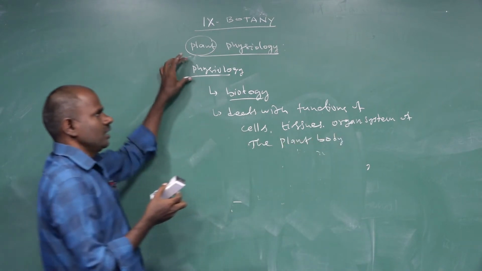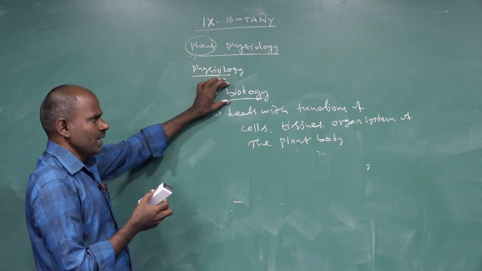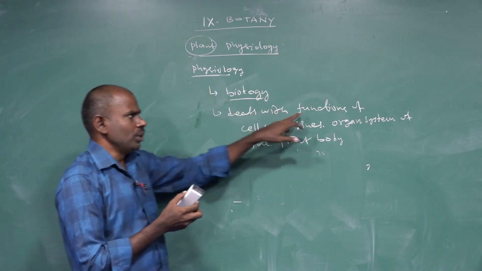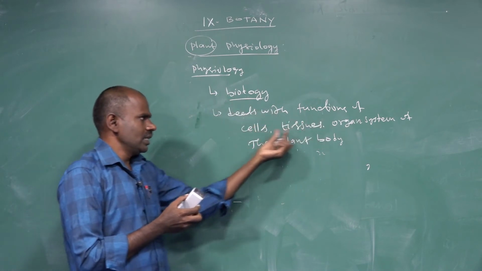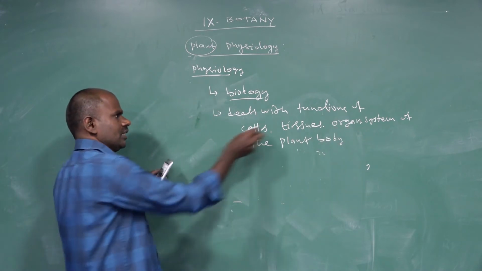What is plant physiology? Physiology is a branch of biology that deals with the study of the functions of cells, tissues, and organ systems of the plant body. What is a cell?